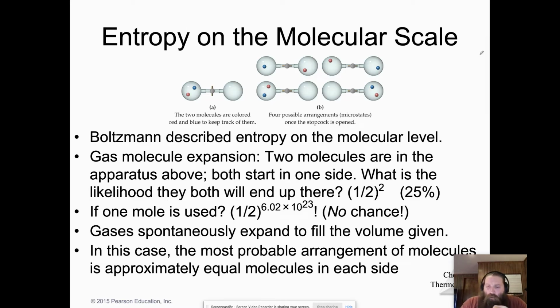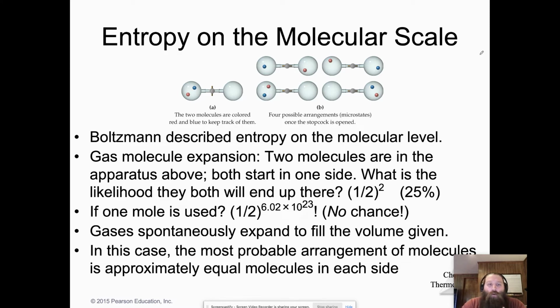So let's look at this from a molecular scale. We talk a lot in chemistry about relating the molecular behavior of individual components to the big picture that we see. But let's see an example of that. And in order to do that, I have to talk about Mr. Boltzmann. So Boltzmann is responsible for describing entropy at the molecular level. So if we look at this little gas movement apparatus that we have here, we have two molecules of gas, a red molecule and a blue molecule on the left side in picture A there.